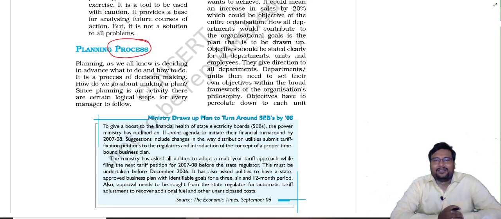So as we know, the meaning of planning is deciding something in advance, what to do, how to do. And proper planning is helpful for decision making. Like suppose a decision you have to take, but in advance you are knowing that this situation can come in the future, and now the situation arises in front of you.